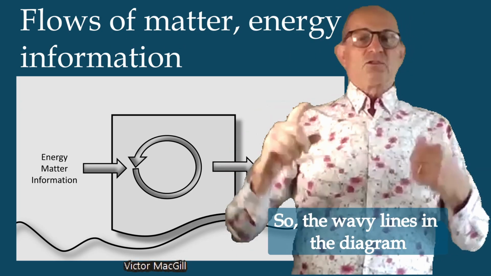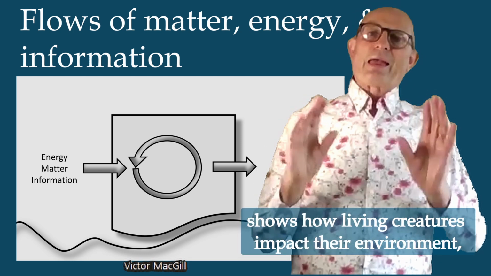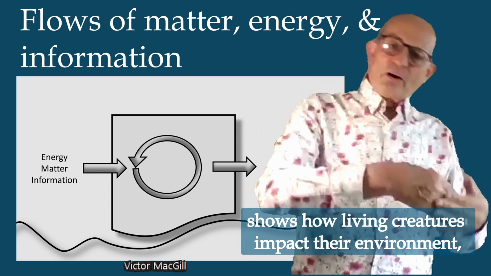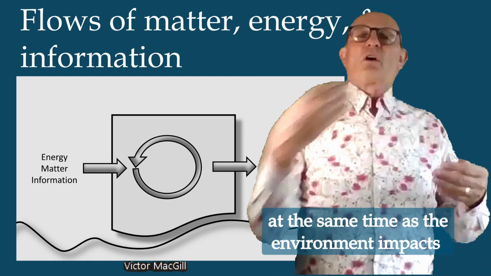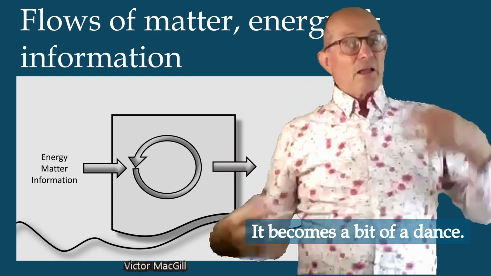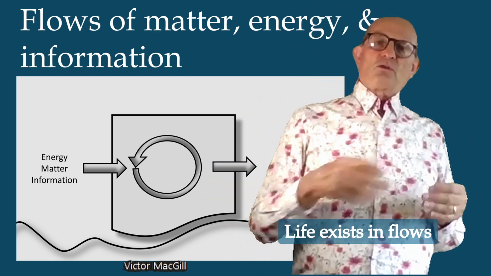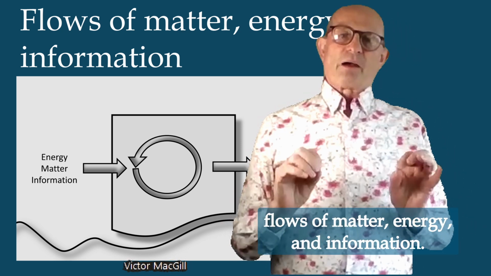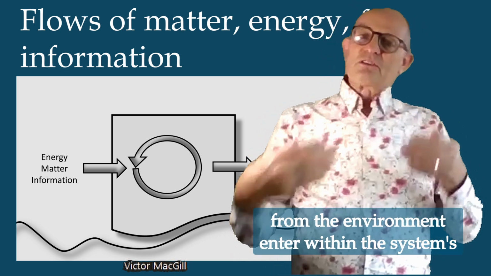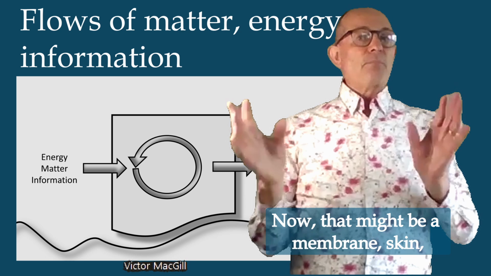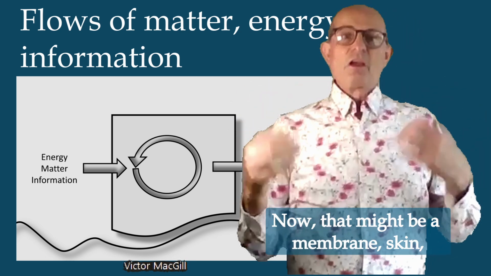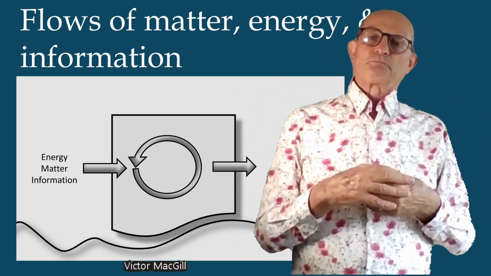So the wavy lines in the diagram show you how living creatures impact their environment at the same time as the environment impacts the creature. It becomes a bit of a dance. Life exists in flows of matter, energy, and information from the environment entering within the system's boundary. Now, there might be a membrane, skin, or even a country's boundary.